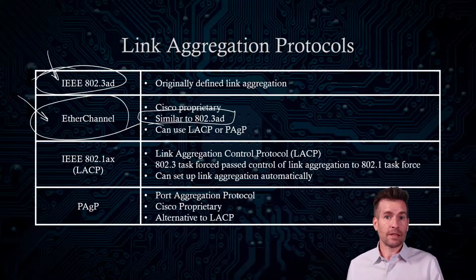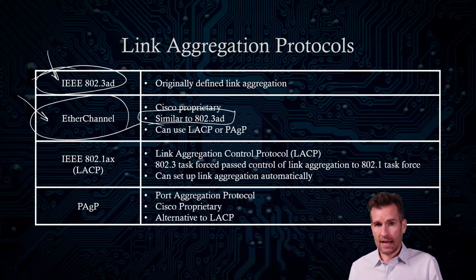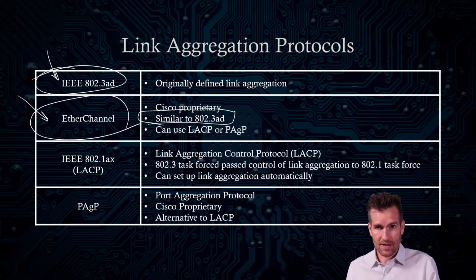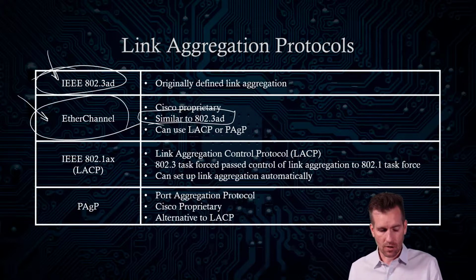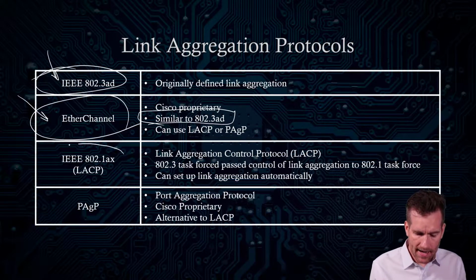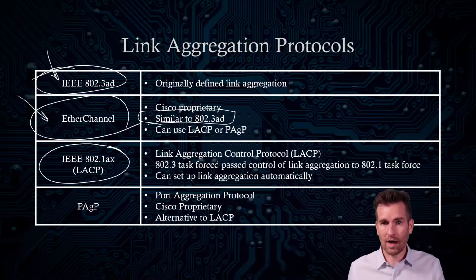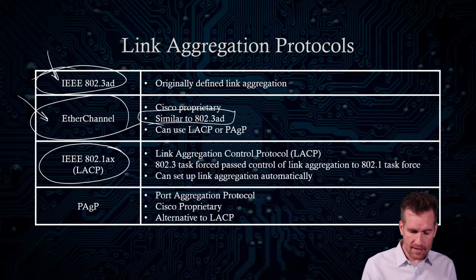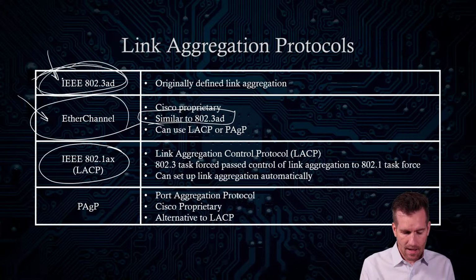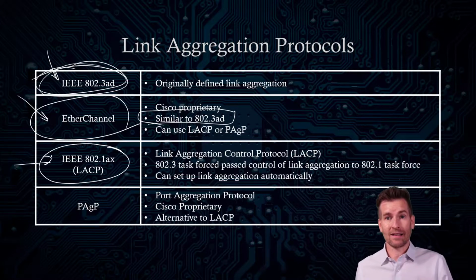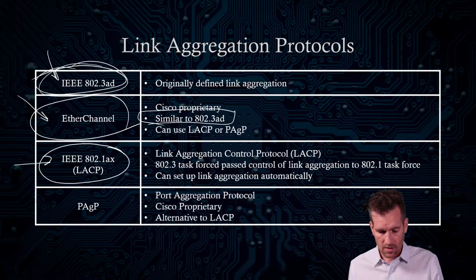What the IEEE wanted to do was create an automatic version of this, something that would auto-configure. So they came up with IEEE 802.1AX. Essentially, it still uses 802.3ad, but this is the auto-configuration of it.